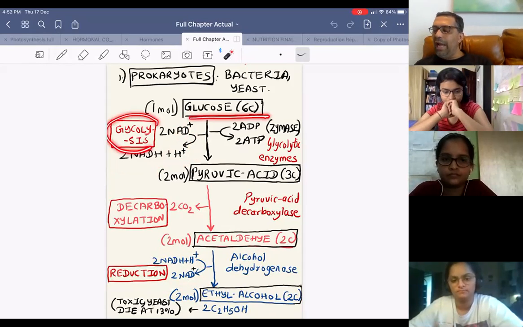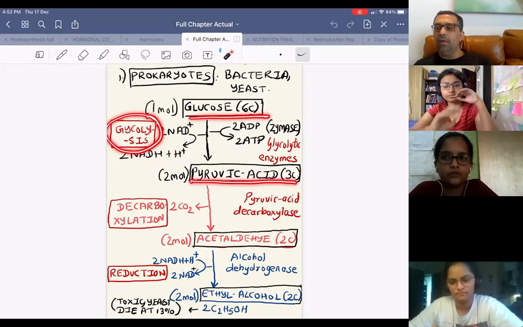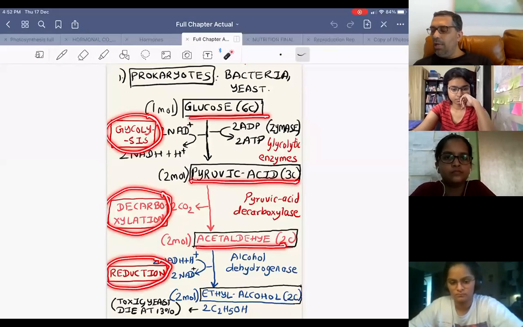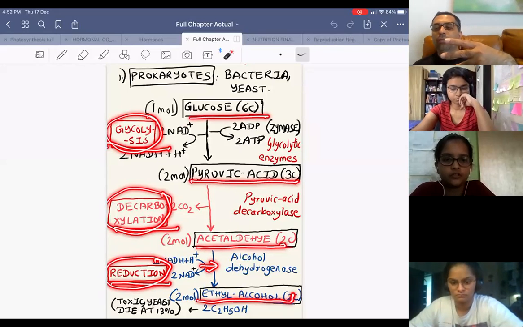Glucose undergoes glycolysis to form pyruvic acid. Pyruvic acid undergoes decarboxylation to form acetaldehyde. Acetaldehyde undergoes reduction, accepts hydrogen from NADH plus H plus to form ethyl alcohol. So there are 3 steps: glycolysis, decarboxylation, and reduction. And what is this entire mechanism called? This is called anaerobic respiration.